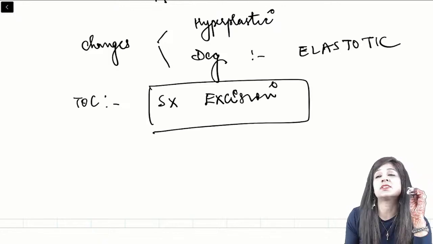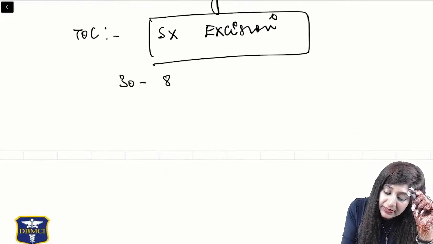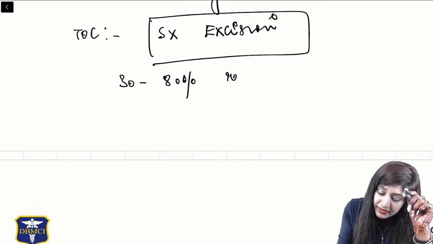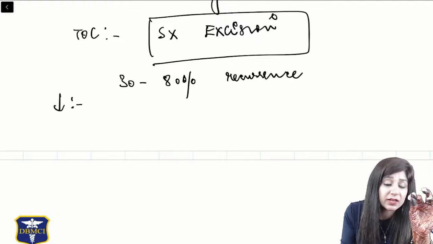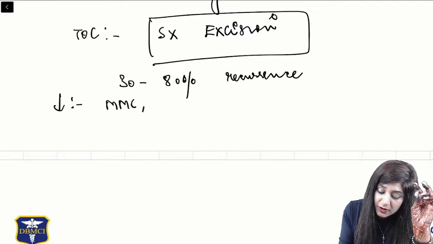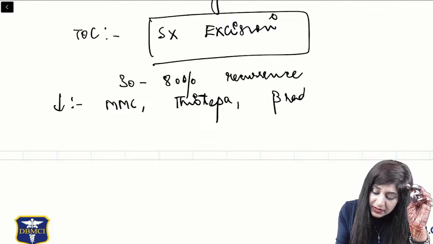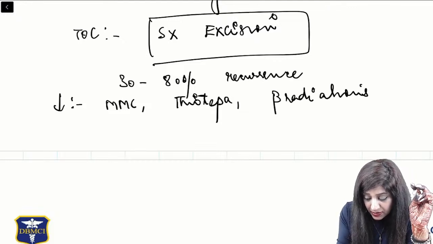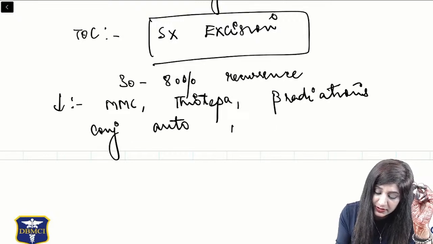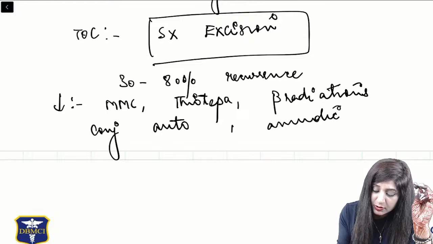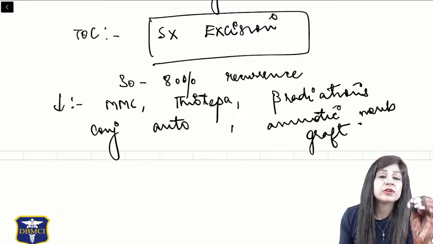Now here comes your question. Surgical excision you have to give as the treatment of choice, but 30 to 80% chances of recurrence are there. So in order to reduce this recurrence, we can use mitomycin C, thiotepa, beta radiation, conjunctival autograft, and even amniotic membrane grafting. There are so many things we can use. The basic purpose is that we don't have to leave that area raw.